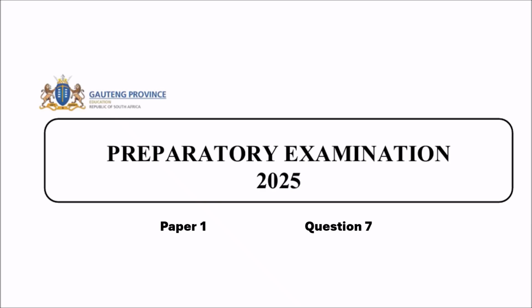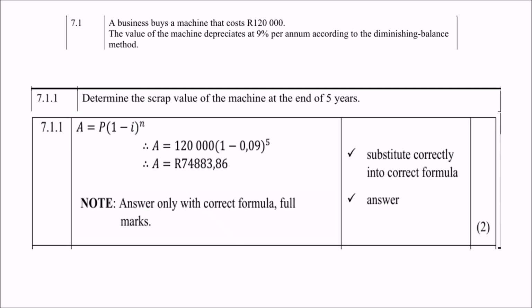7.1. A business buys a machine that costs 120,000 rand. The value of the machine depreciates at 9% per annum according to the diminishing balance method. Now there's a hint in what they're saying there. If they say depreciate, then you must remember it is a formula with the negative. And if they say diminishing balance, then this should remind you of compound interest, what you've learned in grade 11.